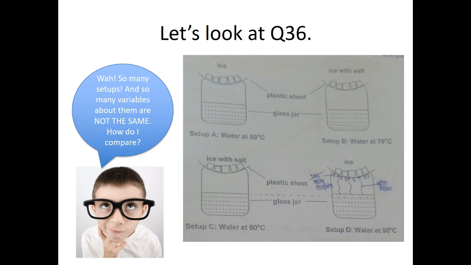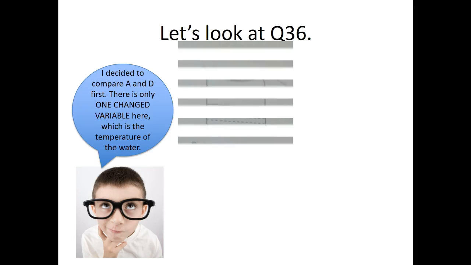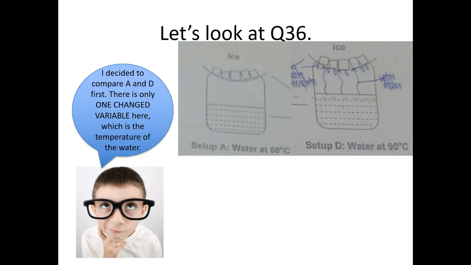Now, when I look at the setups, I notice there are so many setups, and there are so many variables, and not all the same. So how do I start comparing? Well, I must choose. So first, I would compare A and D, because I noticed between A and D, there's only one change variable, which is the temperature of the water. The rest of it is the same. It's just pure ice and water in a glass jar.